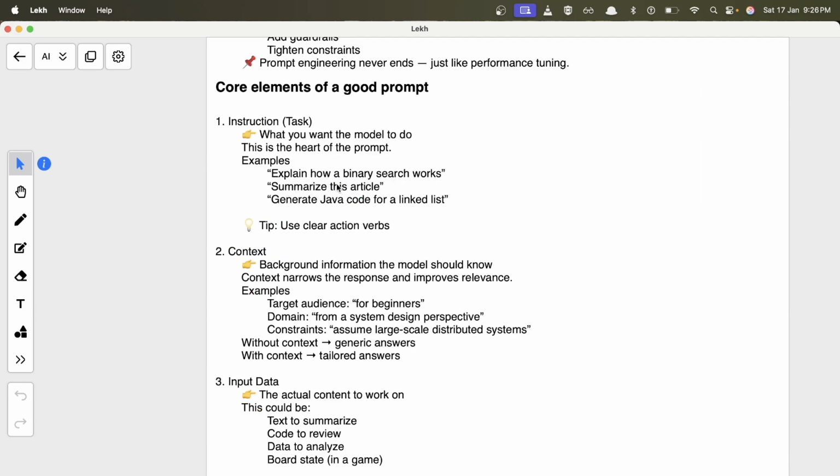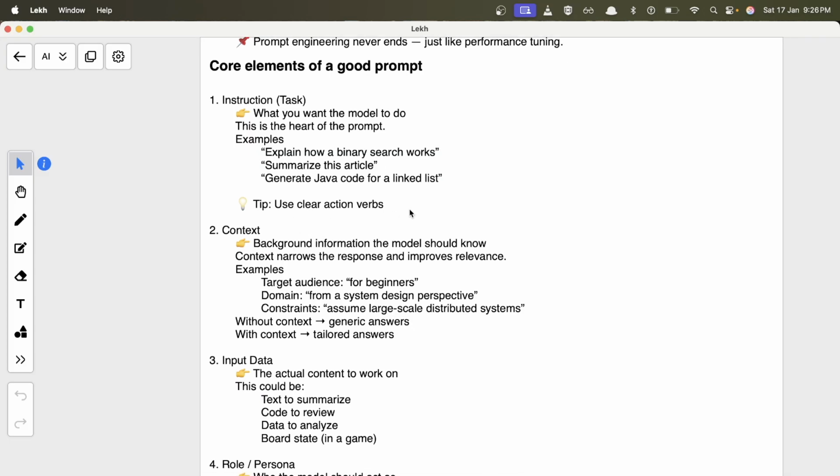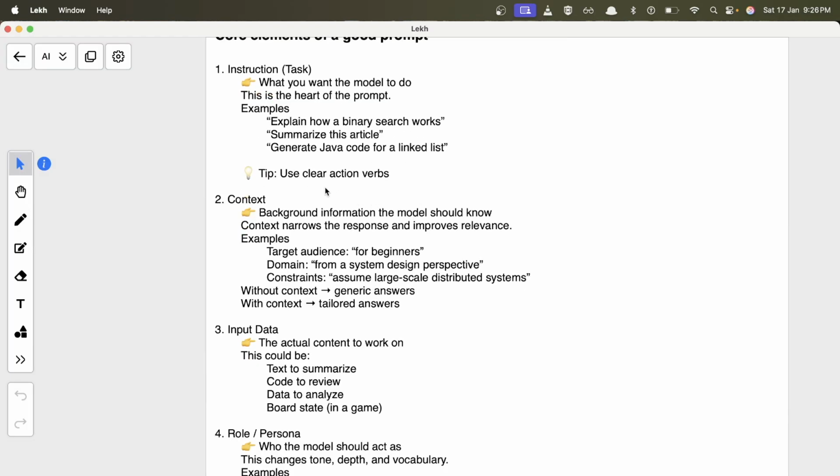In the second one, we are providing an article, and we are basically asking it to summarize it. And in the third, we are asking for a code on a linked list, right? Based on your problem, the instructions will change. And make sure to use clear action verbs, because vague verbs will confuse the models, and you will get vague outputs. Then you provide the context.